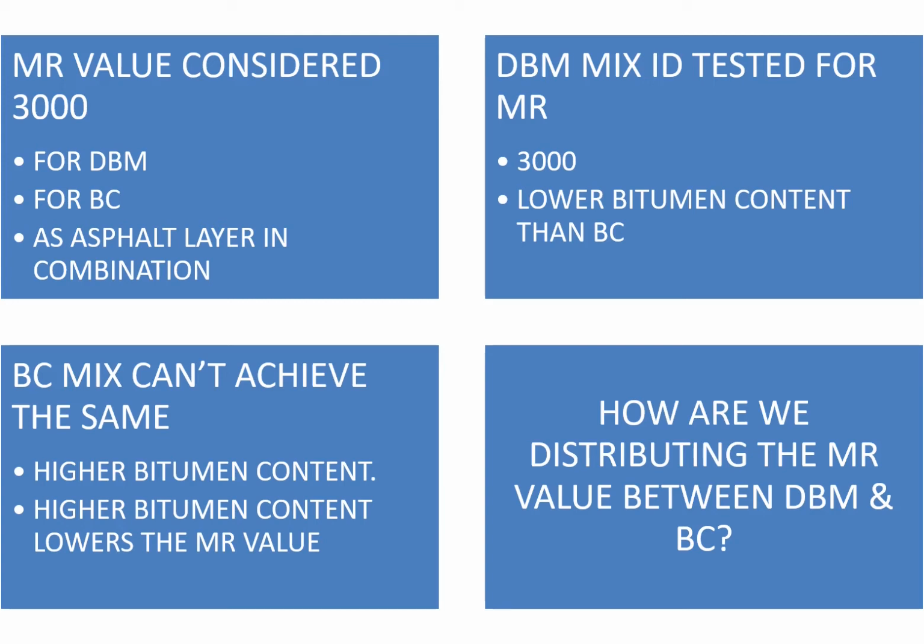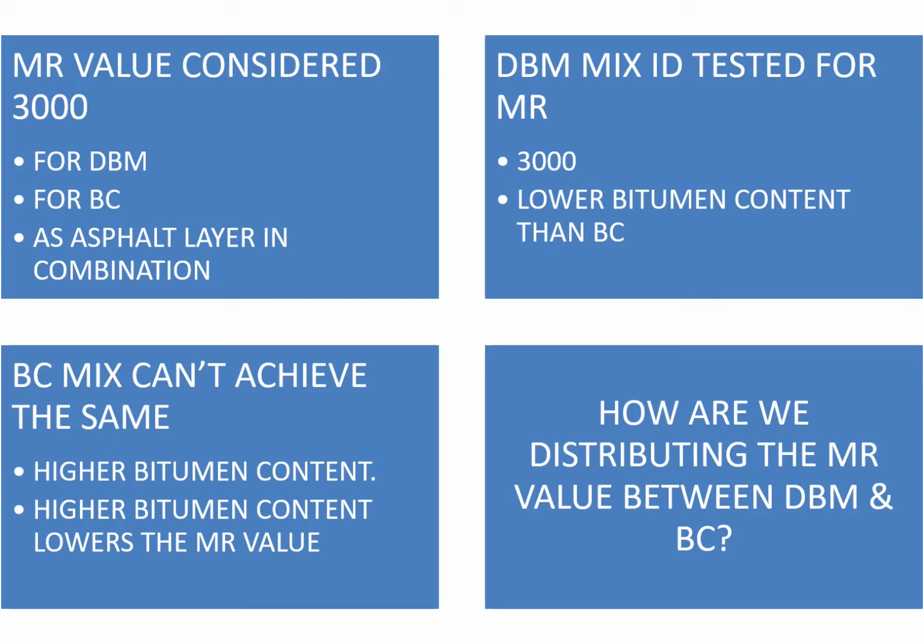BC mix can't achieve the same because of the higher bitumen content, and higher bitumen content, as you know, lowers the MR value for the same source of aggregate or the same type of bitumen or binder which is being used. Now the challenge is, in order to get both the layers of the same MR value, you should do the DBM with one type of binder and the BC with a higher version of binder.